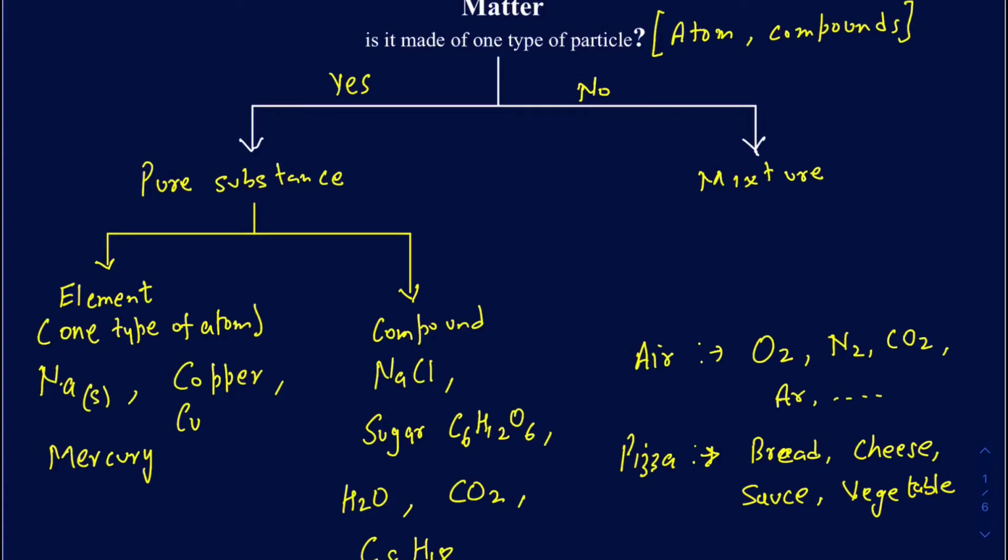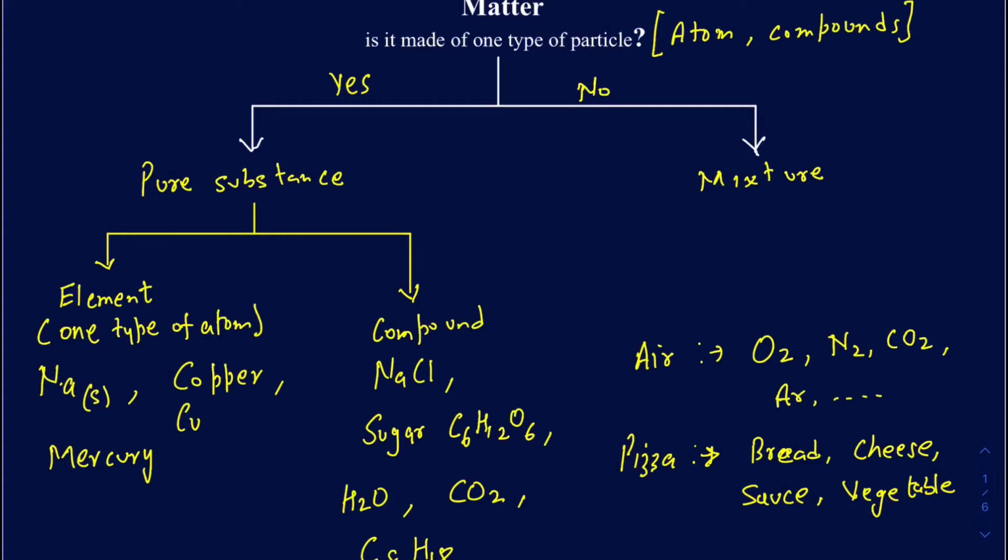But if I want to focus on the difference between the air and the pizza, in air, you have an even composition of all these gases. What that means is all these gases are evenly mixed up, where I cannot pinpoint a particular location and tell if there is an oxygen or a nitrogen. You know all these gases are there, but you just don't know their particular location. However, in the case of pizza, you actually know their particular locations, or you can also say there is an uneven distribution of all these materials in that mixture.